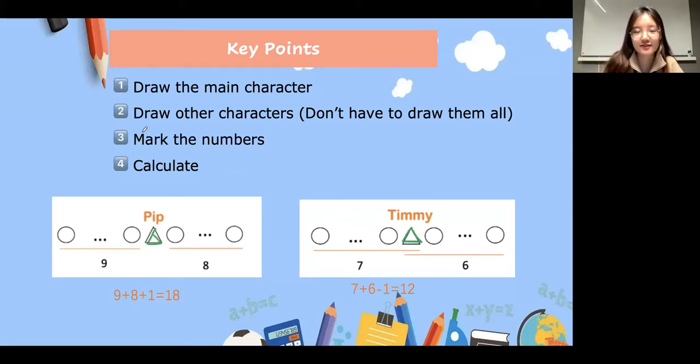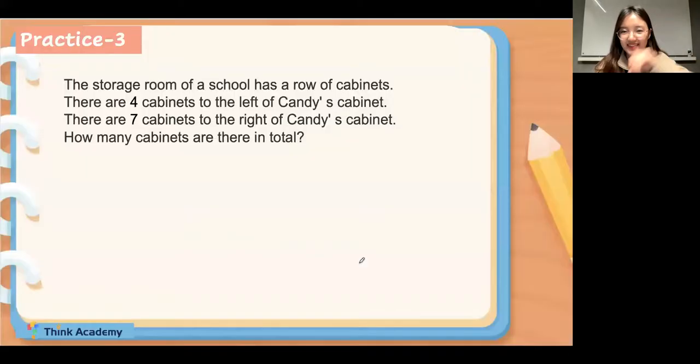Great. And then we can draw other characters, and we do not draw all of them. We can just use some circles and dots to represent all of the people or sheep or dogs, and then mark the numbers, and then calculate. Think about, is the main character included in the number? Okay, got it? Okay, let's move on.